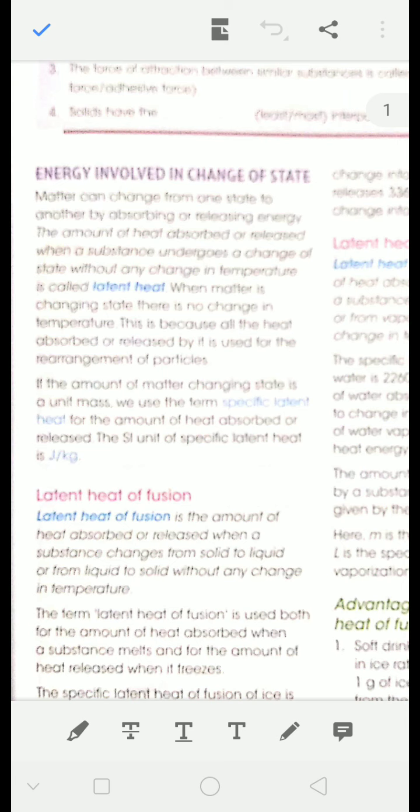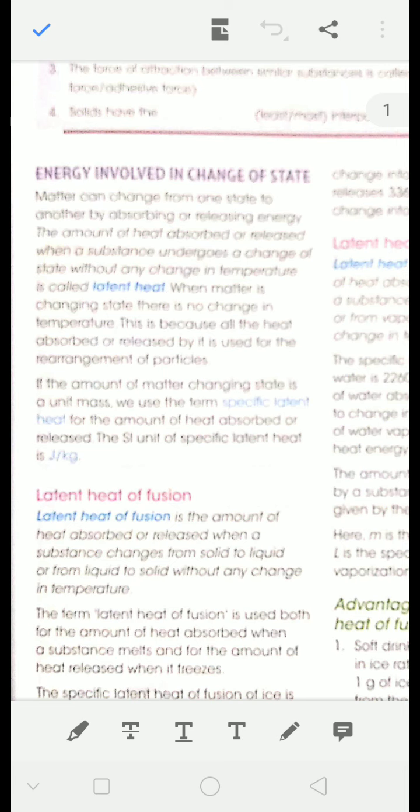Now, if the amount of matter changing state is of unit mass, suppose I have a unit mass of any solid at its melting point that will be converted to liquid, or if I have unit mass of liquid at boiling point that will be converted to vapor, then the amount of heat required is called specific latent heat. Then it is called what? Specific latent heat. So latent heat means whatever be the mass, and specific latent heat means the mass is unit mass. Suppose it is 1 kg.